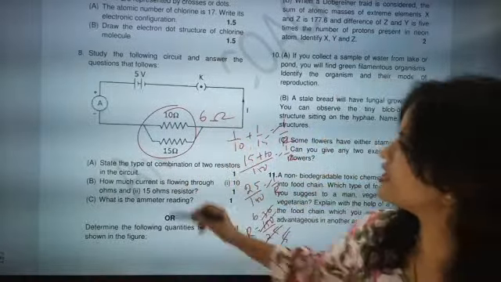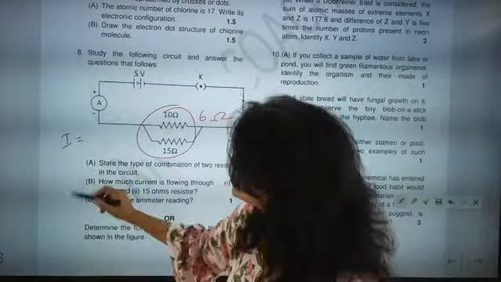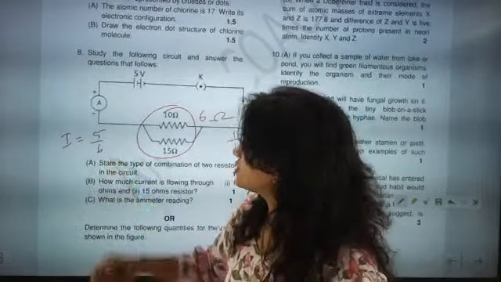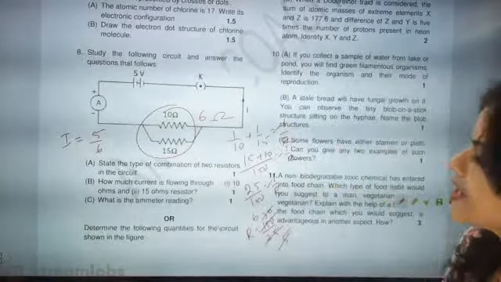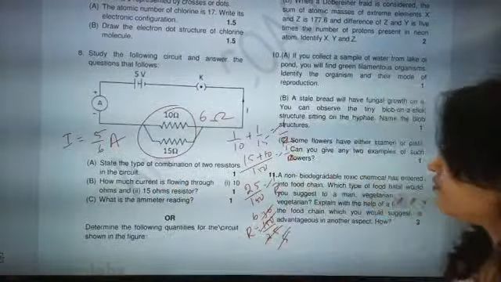Now potential is given that much, so current will be coming as 5 by 6. Absolutely correct. The overall answer will be 5 by 6 ampere. Now you can convert it into decimal.